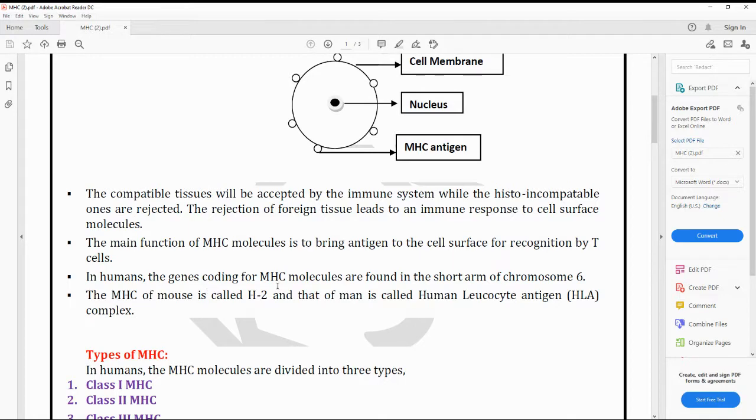In humans, the genes coding for MHC molecules are found in the short arm of chromosome number 6. The MHC molecules are produced by the genes encoded in chromosome number 6. We know that a chromosome has two arms, a short arm and a long arm. The genes encoding the MHC molecules are present in the short arm of chromosome number 6.